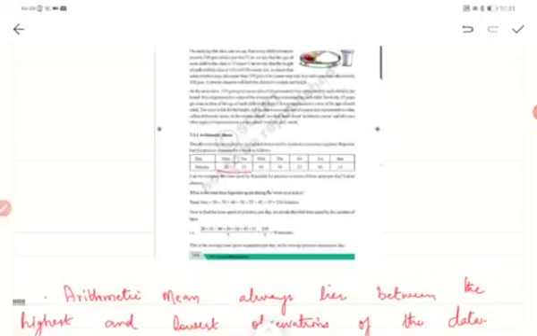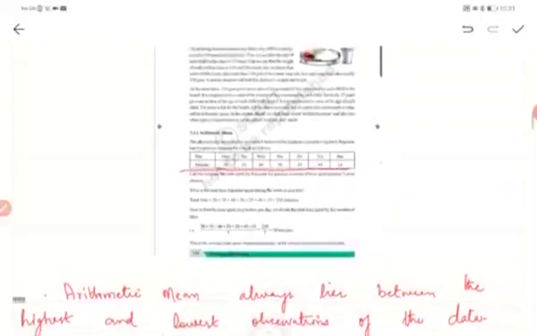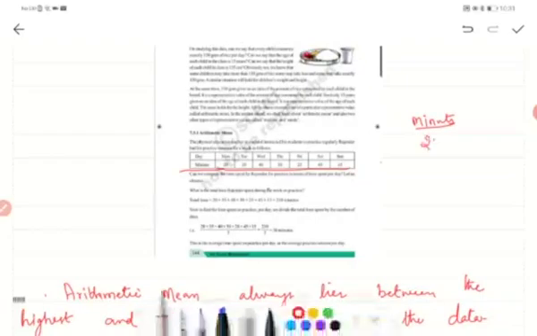So this is the data given in this example. In order to see the highest and lowest observation, we will first arrange them either in ascending or descending order. Let us go for ascending. So 15 is the lowest time period he had practiced.